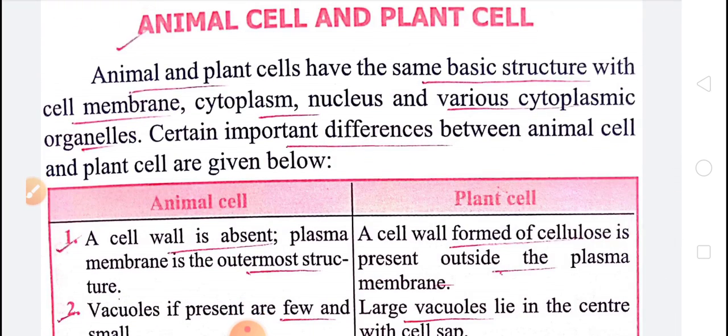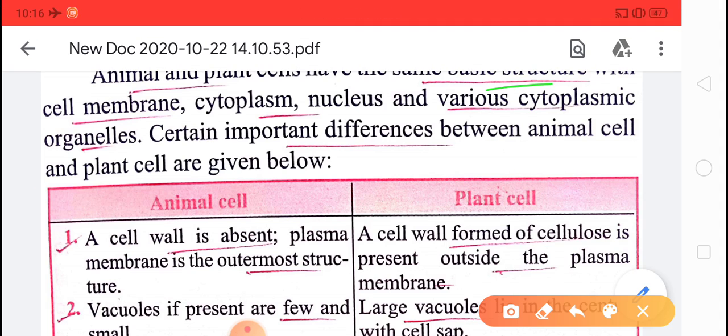Next, children, the difference between animal cell and plant cell. Animal and plant cells both have a basic structure with cell membrane, cytoplasm, nucleus, and various cytoplasmic organelles. These things are common in plants and animals, but certain differences also differentiate the plant cell from the animal cell.